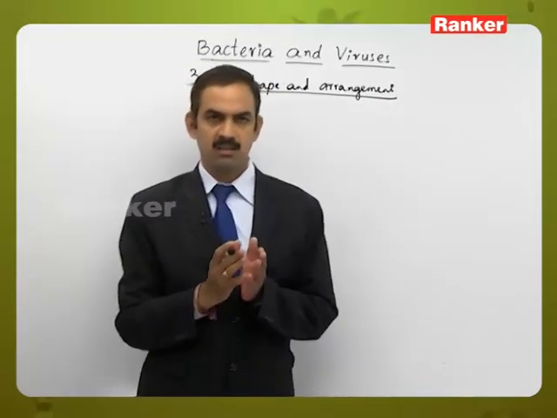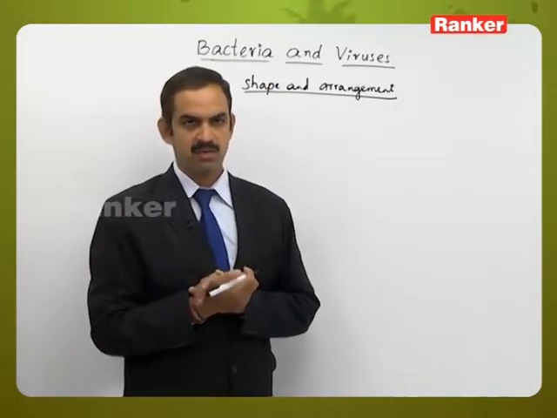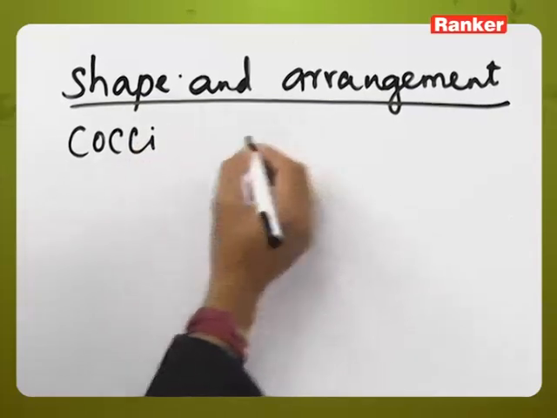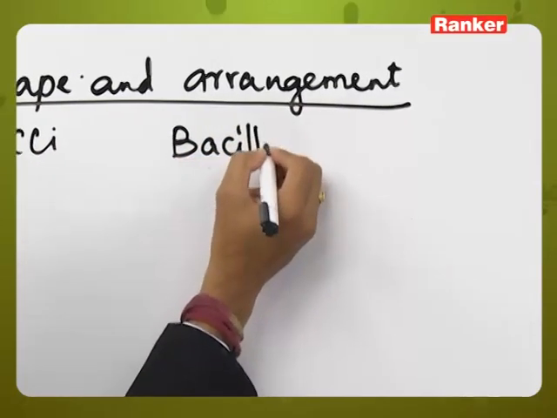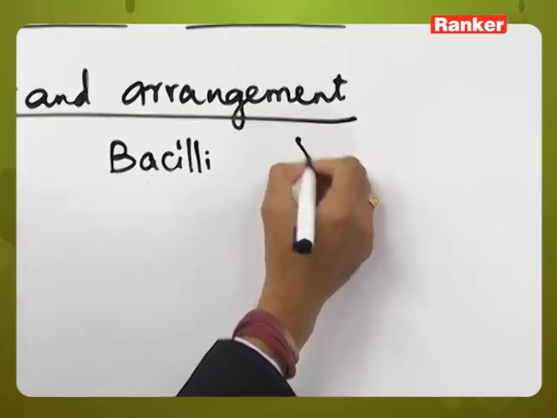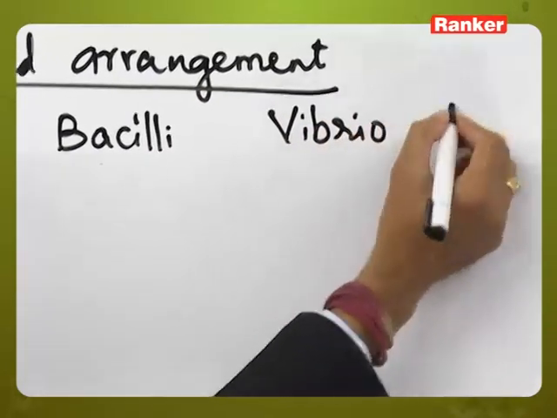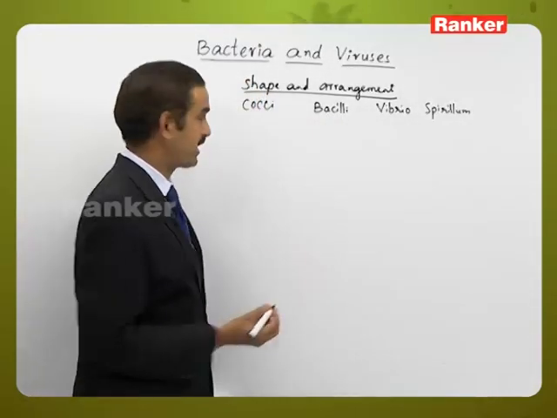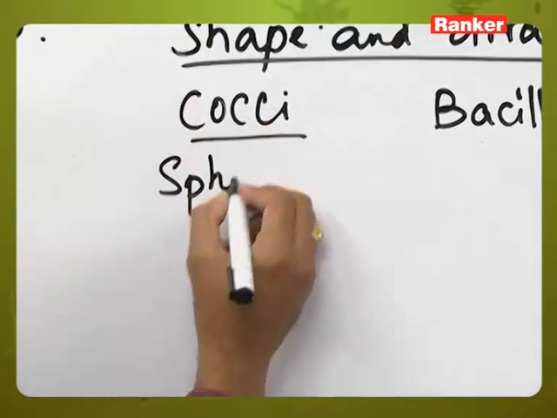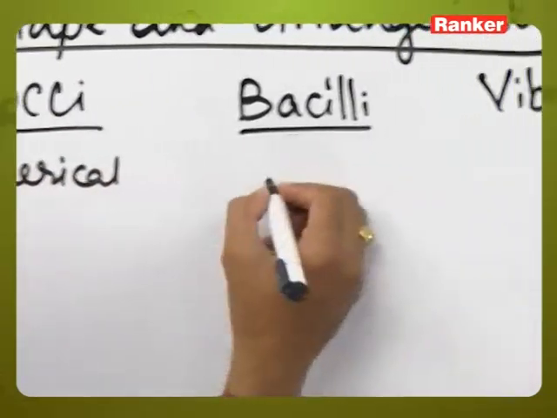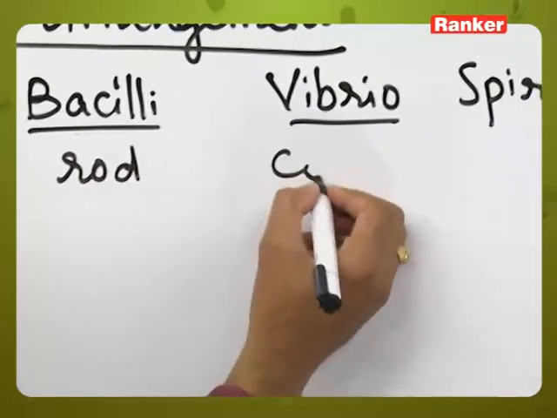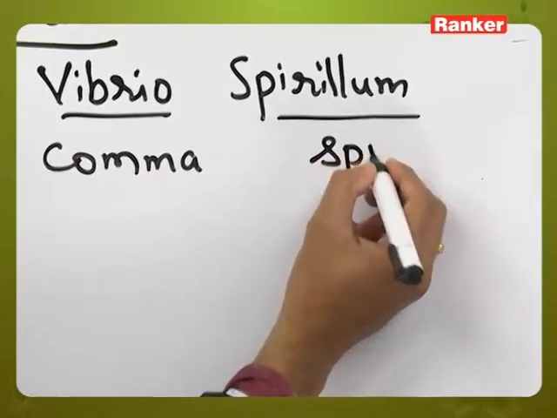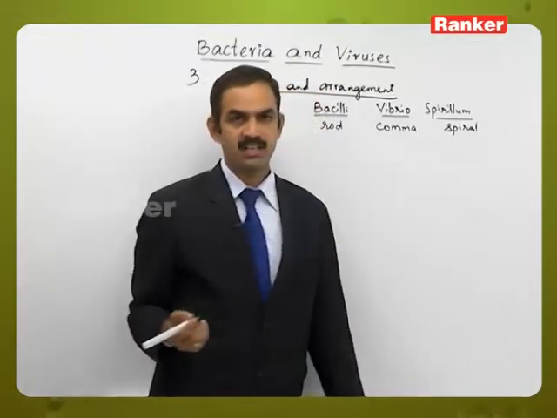Depending upon the shapes and the arrangement pattern, there are basically some characters like cocci, bacilli, vibrio, and spirillum, which are the types we can see in the bacteria. Cocci are the spherical bacteria, whereas bacilli are the rod shaped bacteria, vibrio are the comma shaped bacteria, and spirillum are the spiral form, coiled like a spring like structure.